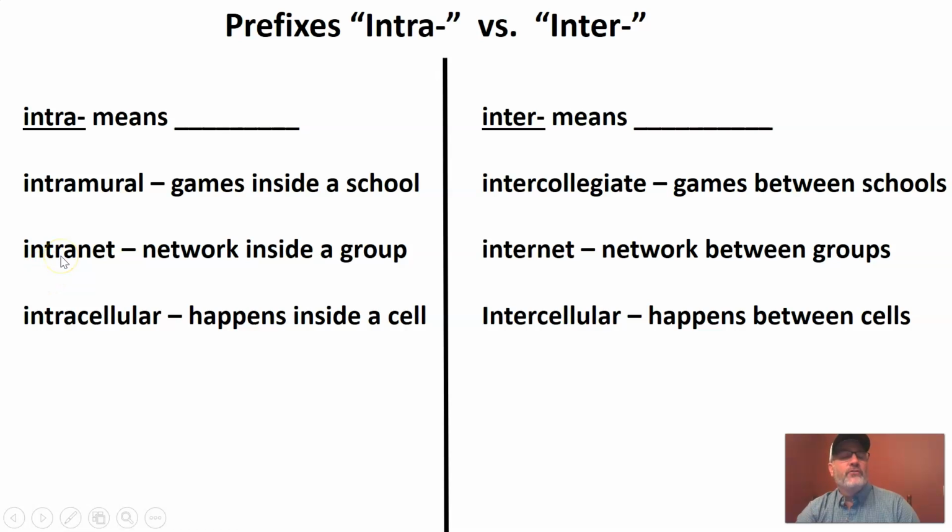Let's look at another. An intranet is usually like a computer network that's inside of a group or inside of an organization, maybe even inside of a school. But if I look at internet, internet is a network that is between different groups or between different schools or between different people. Okay, so let's look at one more. Intracellular. Now, cellular just means relating to a cell, those basic units of life. So, intracellular means that it's something that happens inside of a cell, whereas intercellular means it happens in between cells, like outside of those cell walls.